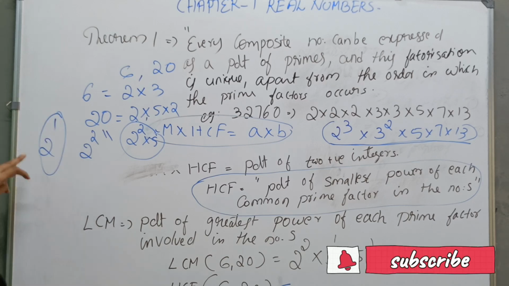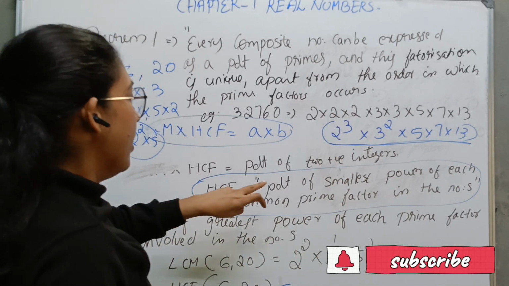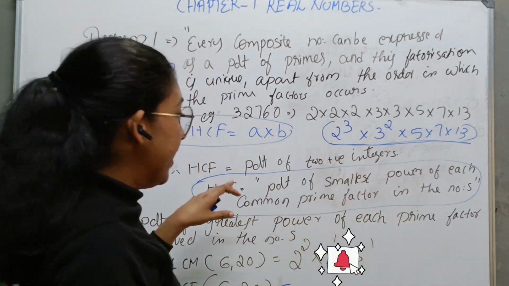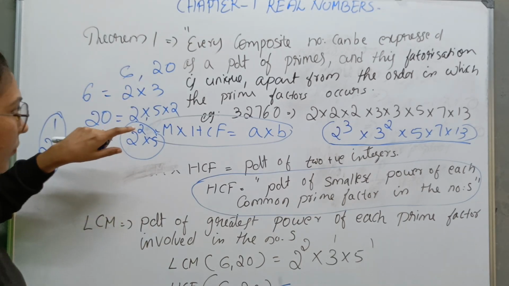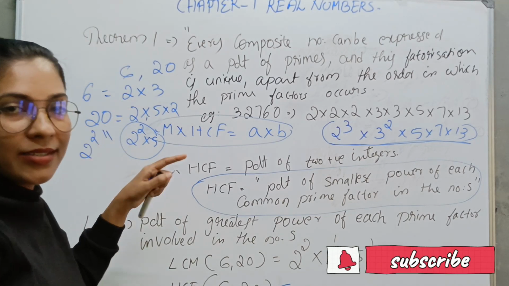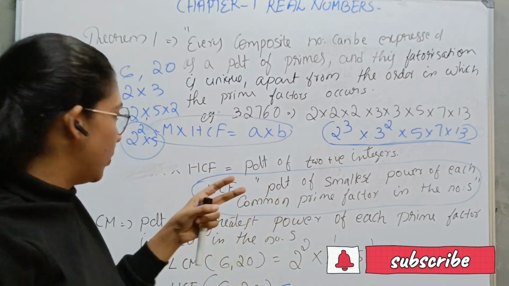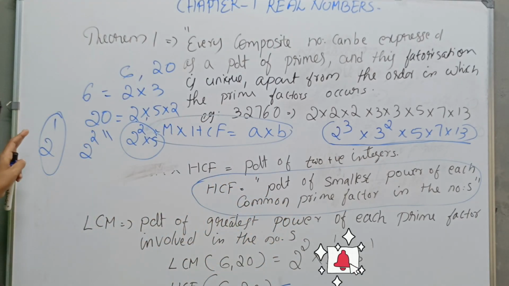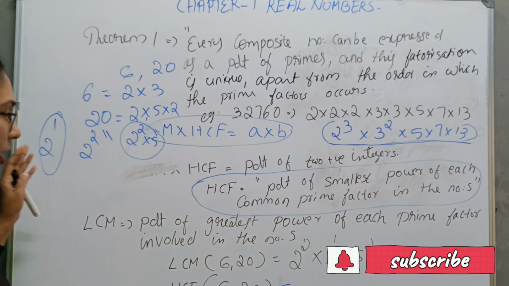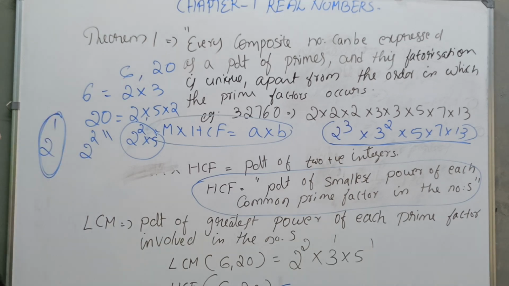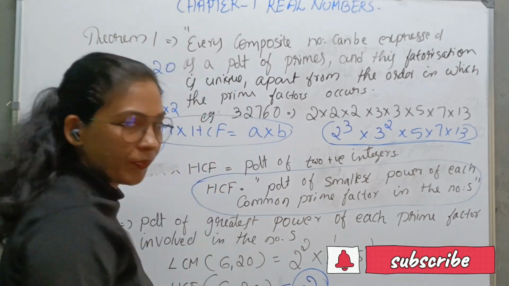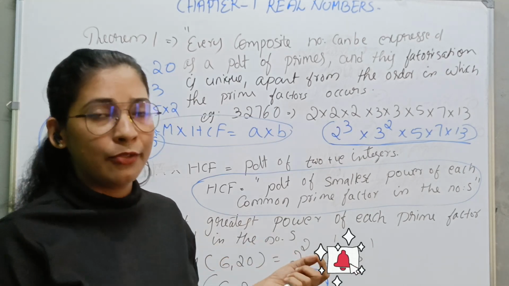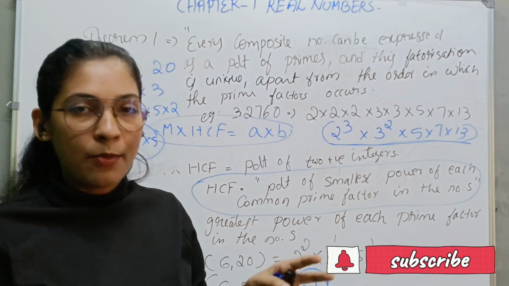What is the smallest power? 2 to the power 1. Here 2 is the common prime factor between the two numbers 6 and 20, and we consider the smallest power. So the smallest power is 2 to the power 1, that is, HCF is 2. This is the easiest method for finding HCF and LCM of two numbers.